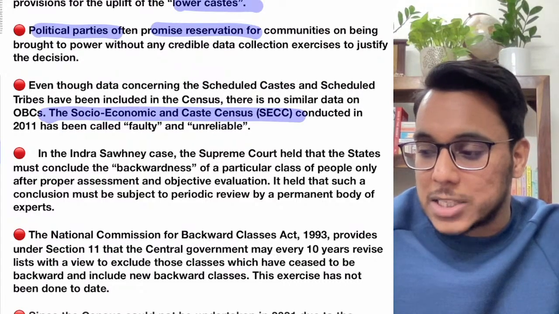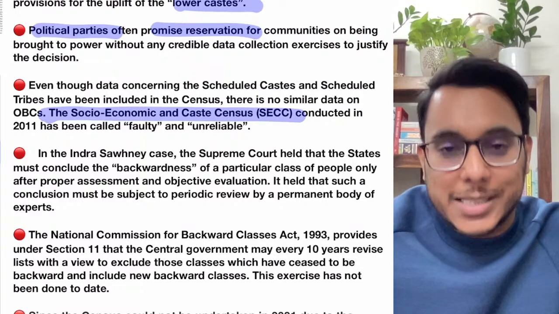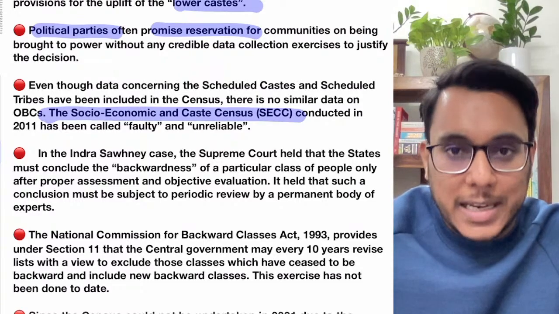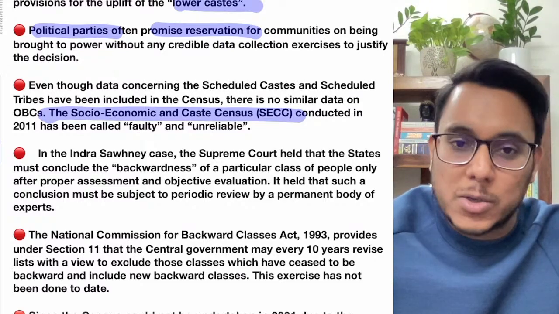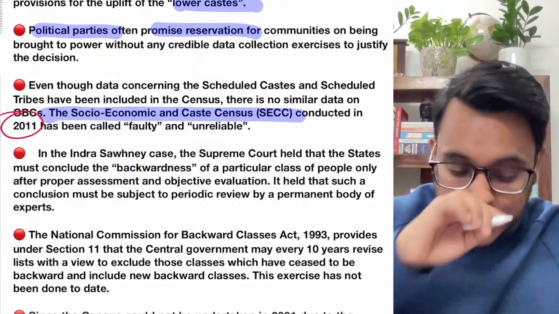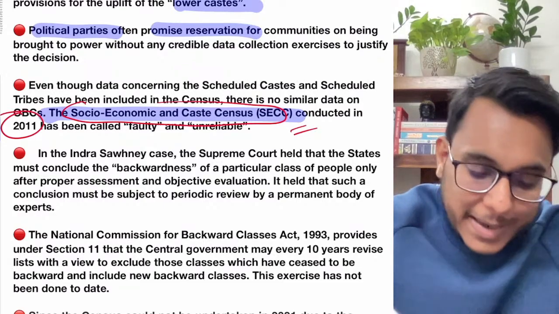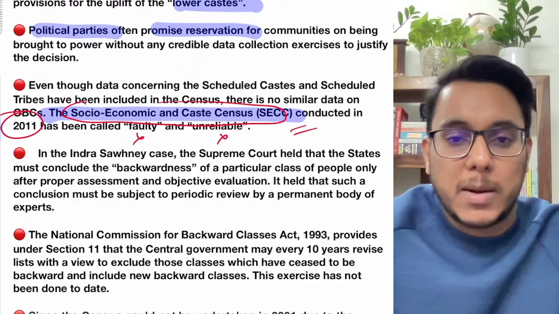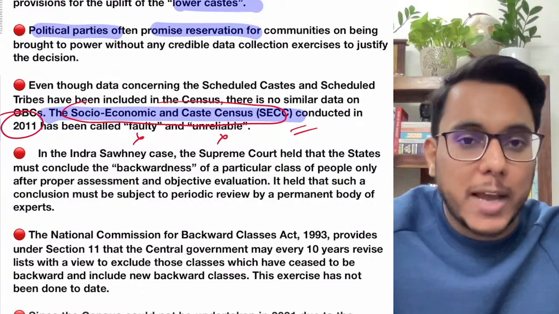Already for scheduled caste and scheduled tribe there is data, because in the census organized every 10 years, the scheduled caste and scheduled tribe data is recorded, but for backward castes the data is not there. Actually in 2011 an attempt was made, and the socio-economic caste census was conducted, but it has been called faulty and unreliable by the government. Clear? So right now, on backwardness, we don't have any data.